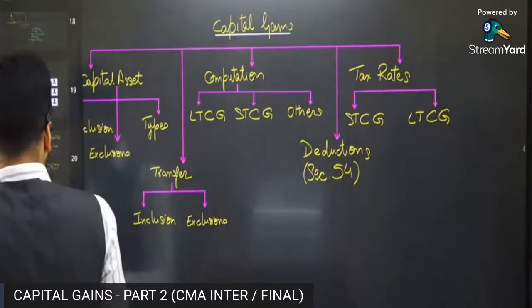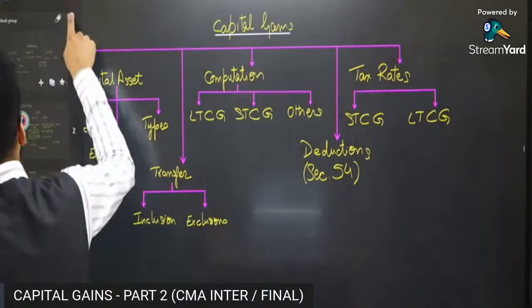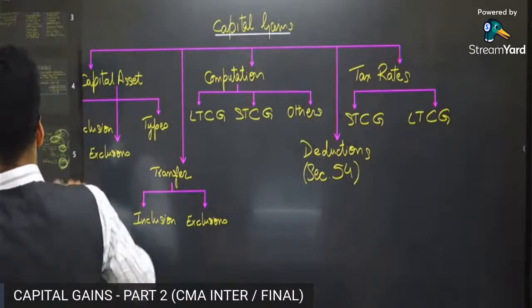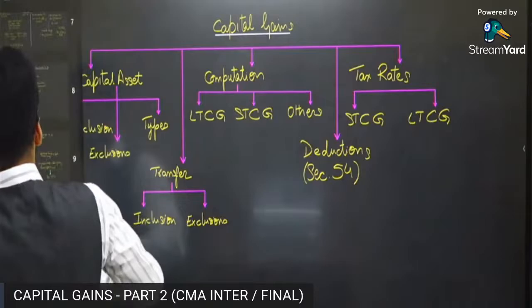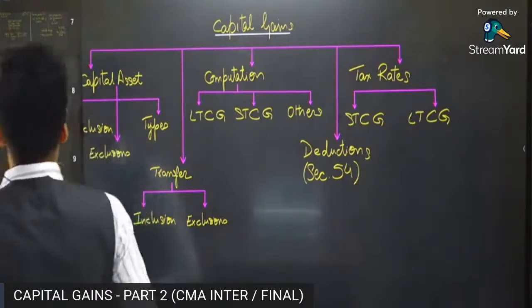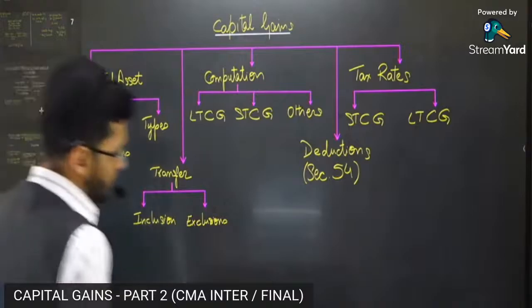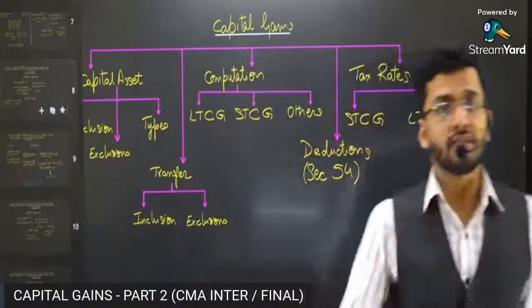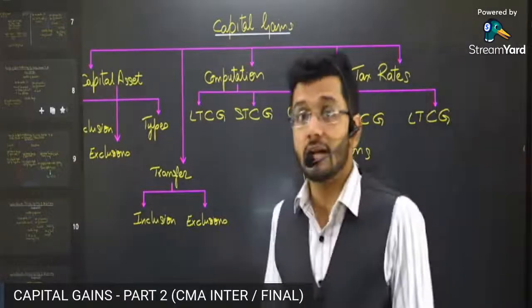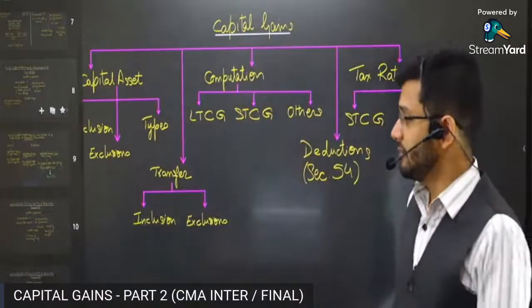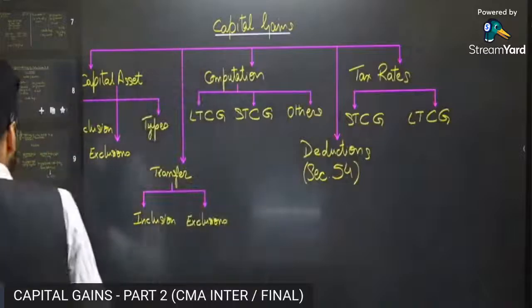For computation of capital gain, we need sales consideration. There is no sales consideration in this particular case. Unfortunately, there's no sales consideration. So to solve this problem, we have this section which will talk about how the computation of capital gain will happen in case the assets are transferred from a partner to the partnership firm. How would the sales consideration be calculated?